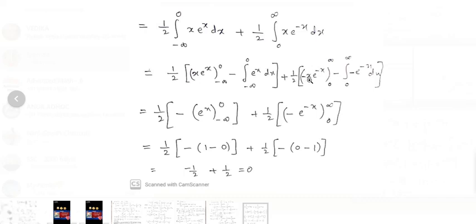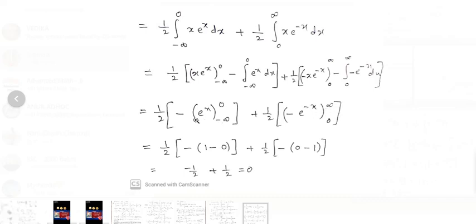Here the limit extends to 0, x into e power of minus x is equal to 0, and as the limit extends to infinity, e power of minus x becomes 0. Then minus integral with the limit 0 to infinity of minus e power of minus x, whose integration is minus into e power of minus x, minus into minus is plus, and the integration of e power of minus x is minus e power of minus x, limits 0 to infinity.